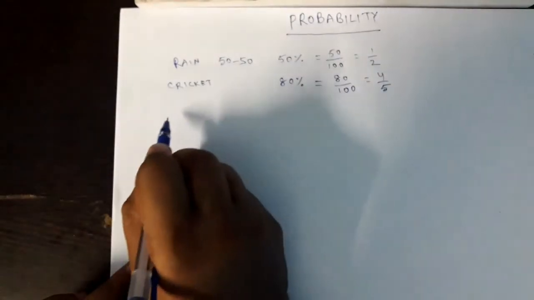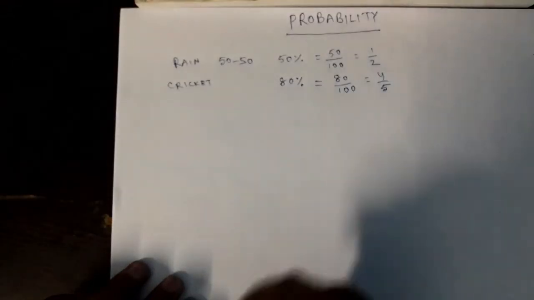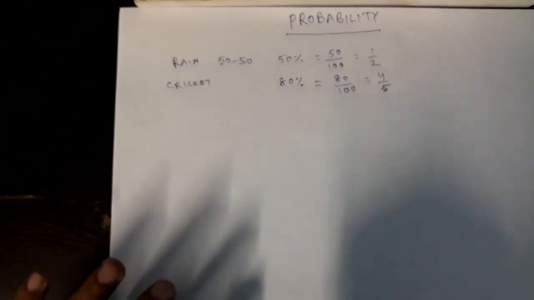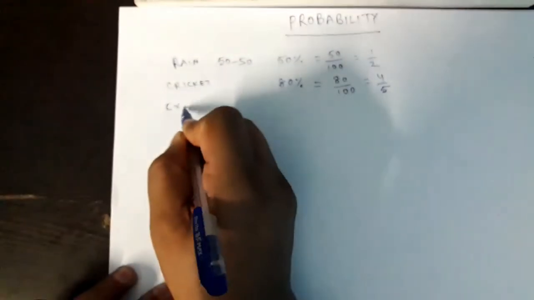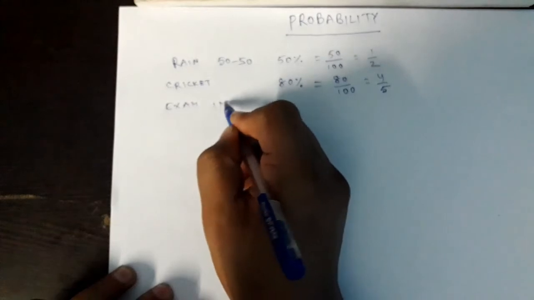And on another day, I asked my friend Ramesh, will you pass the exam that you have taken today? He said, impossible. What does he mean?